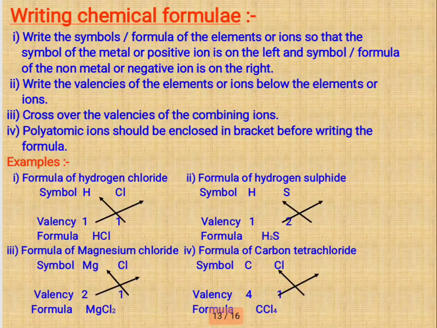Ion, sorry. Write the valency of the elements or ions below the elements or ions. Third step, cross over the valency of the combining ions. And the fourth step is polyatomic ions should be enclosed in brackets before writing a formula. You can see here all the examples: HCl, H2S, MgCl2 and CCl4.